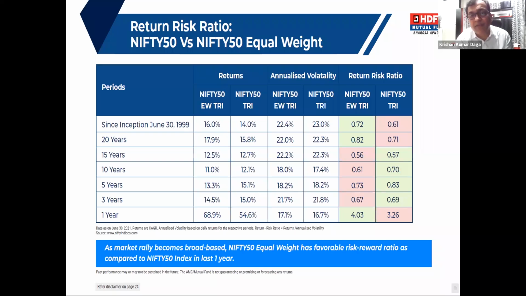Now the return risk ratio is simply return divided by annualized volatility. Here Nifty 50 equal weight is giving you a return risk ratio of 4.03 compared to 3.26 for the Nifty 50 TRI. So overall, I can say that whenever it is a broad-based market rally, Nifty 50 equal weight has a favorable risk reward ratio compared to your Nifty 50 index, whether you are looking at a short term or a long term. Most of the time in a broad-based rally, the reward is in favor of Nifty 50 equal weight.